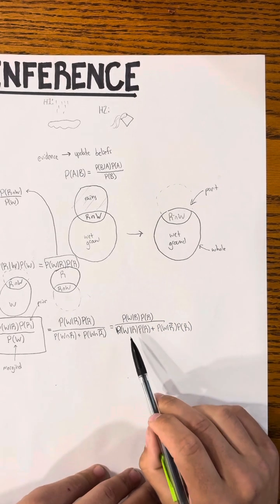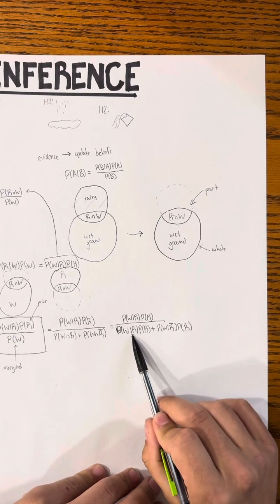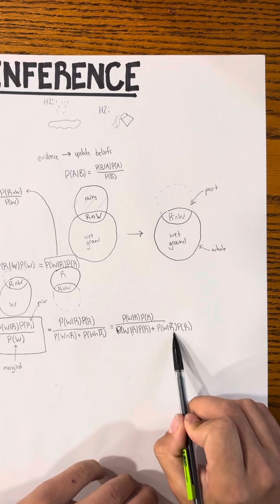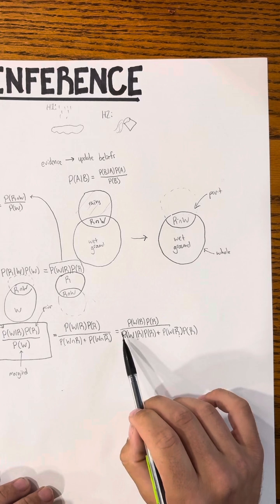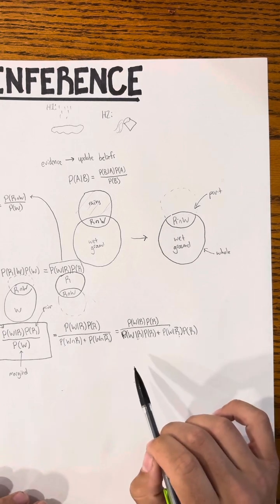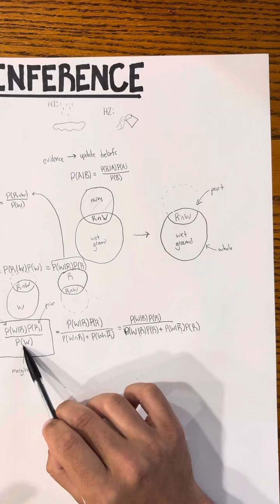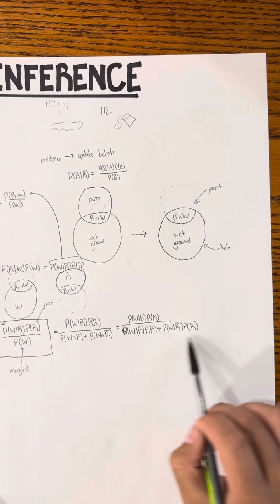So again, this is just a joint probability, and so is this. It's wet and it rained. And this is it's wet and it didn't rain. And now we've broken Bayes' rule down into something that we can actually compute. You'll normally see Bayes' rule written in this form, but it's always a good idea to break this marginal down into the sum of all possibilities.